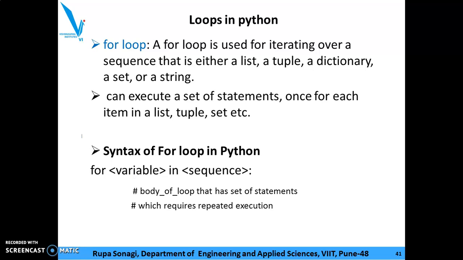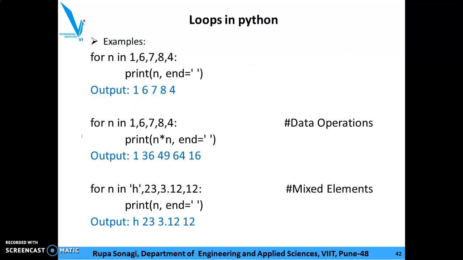A variable can be anything, A, B, R, N, var, whatever it may be. And the sequence can be a list, tuple, set, dictionary, whatever comes as per the programming. Colon, and with indentation, the body of the loop has a set of statements which requires repeated execution.